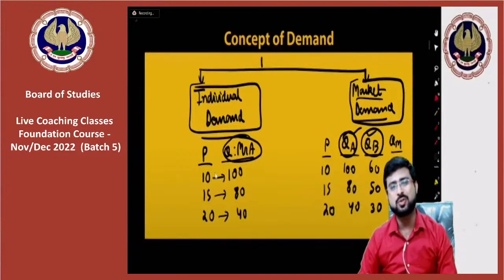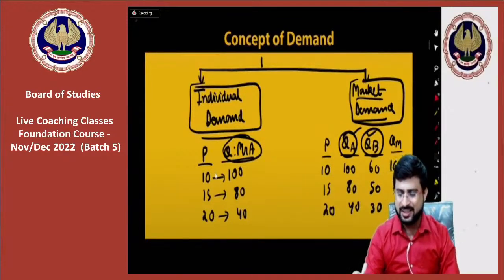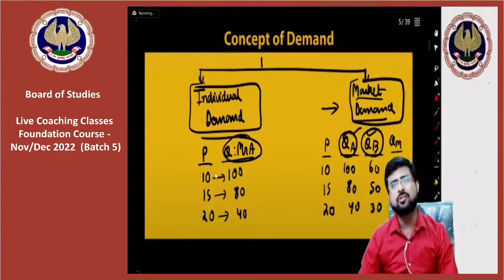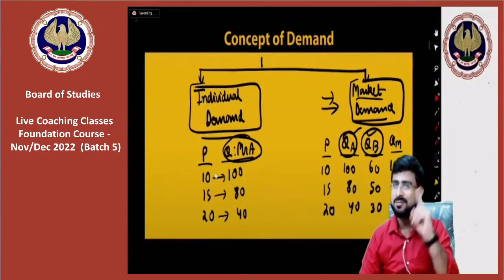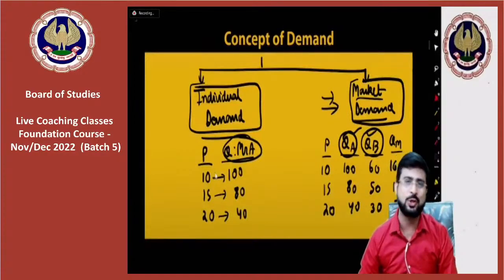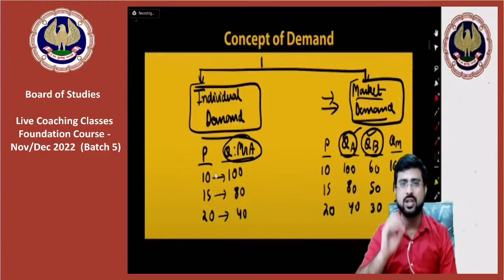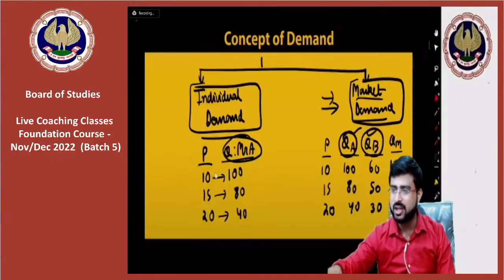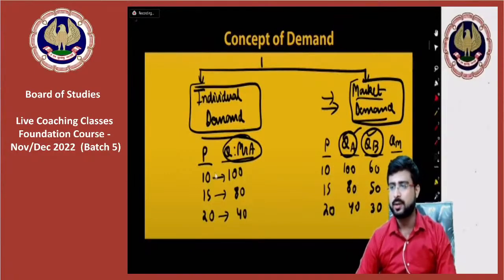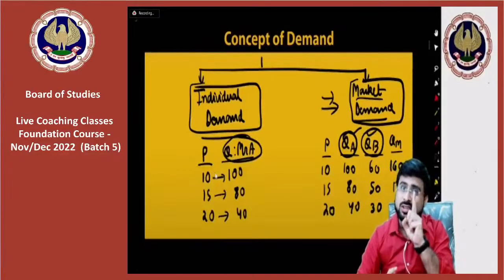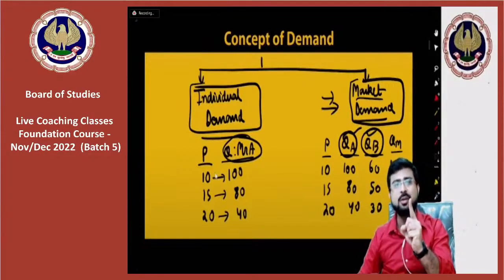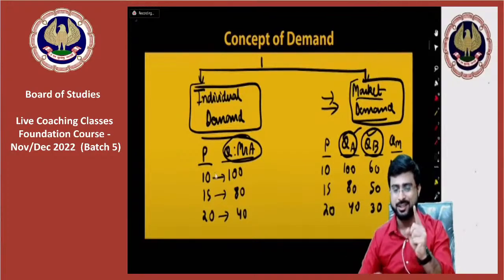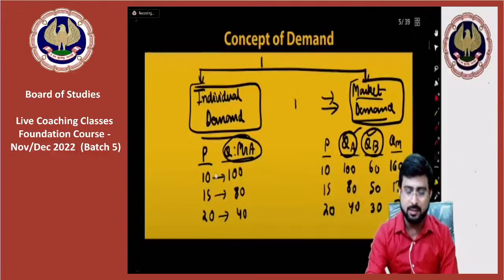One interesting question one friend has asked me, that sir, since you are adding the demand of individual consumers, is it called a market demand? And is market demand a macro concept or a microeconomics concept? A very important and good question asked by one of our friends, Muhammad Shadan. Very good question, friend. So I'll tell you what. In market demand, what do we do? In market demand, for a single commodity, demand at different prices by different consumers, we add. So it is a micro concept. Market demand is a micro concept.